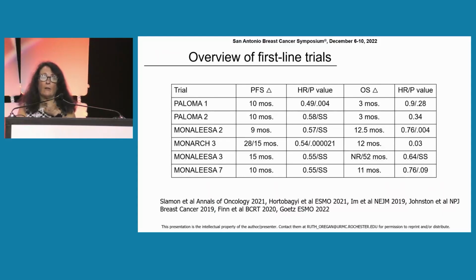Getting on to the first-line trials that Deb talked about, I will admit that the hazard ratios for progression-free survival across the trials are remarkably similar. However, as she pointed out, there are differences in survival. All of the MONALEESA studies that had first-line patients show a significant overall survival benefit. And MONARCH 3, even though it's not statistically significant by the trial criteria, shows a 12-month difference compared to 3 months with PALOMA-2, as you can see.